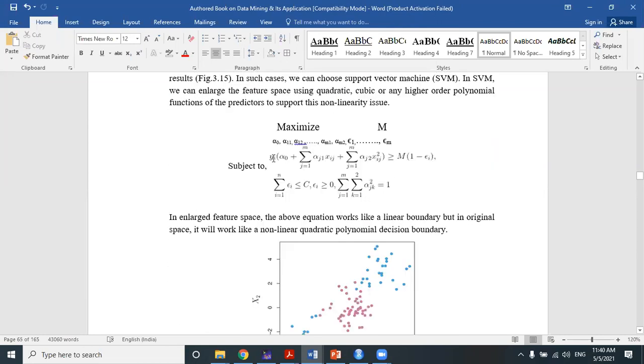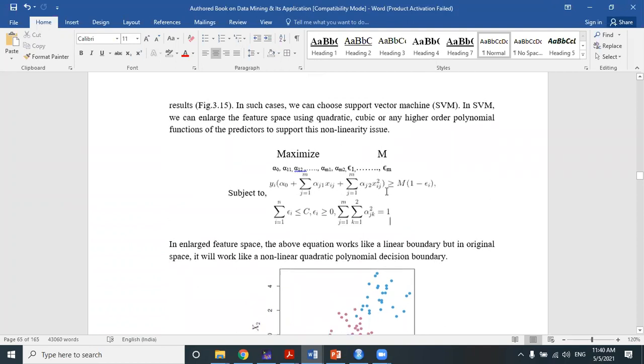So here in this formula, if you look very carefully, I have used xij and then summation of j equal to 1 to m alpha j2 xij square. Why have I used this square? Can anyone tell me why I have used this square? What will this square represent here?